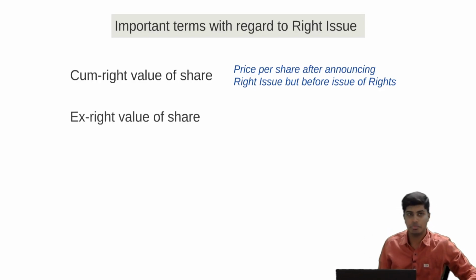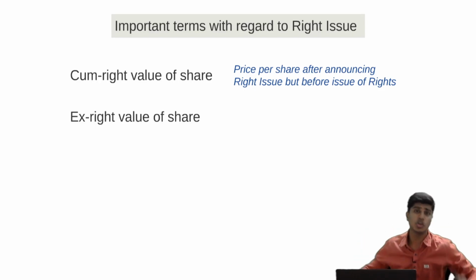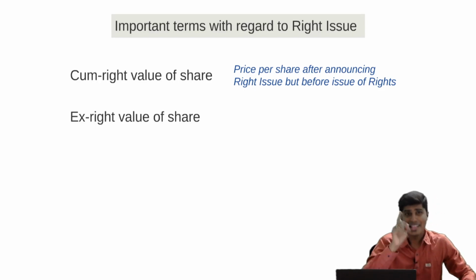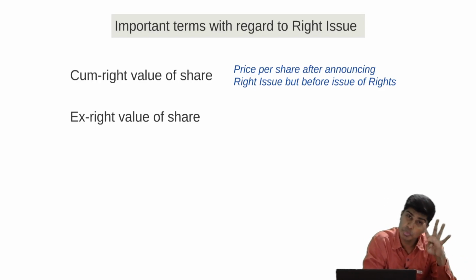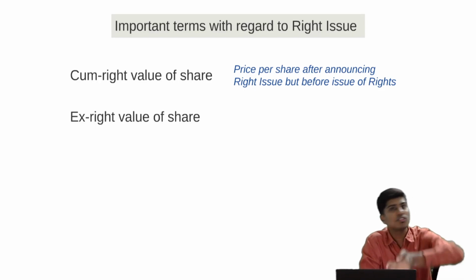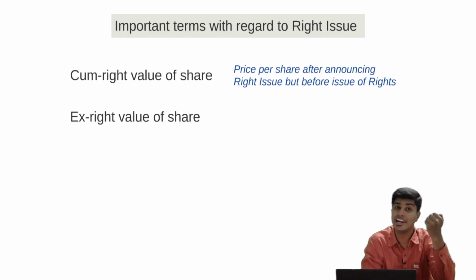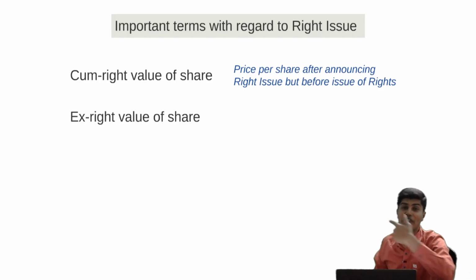Then comes ex-right price. Ex-right price is the value of the share after the right issue. Always and always, ex-right value will be lesser than the cum-right value. For example, in the market, if each share's value is 150, after the right issue the value will be lesser than 150, like 140 or 130 or 120. This is because, let us say, there are 4 shares that I hold of rupees 150 each. In the market, value is 150. When the company gives me rights, let's say one right for every 4 shares, I have a right to buy one share. That one share I would have to buy from the company.